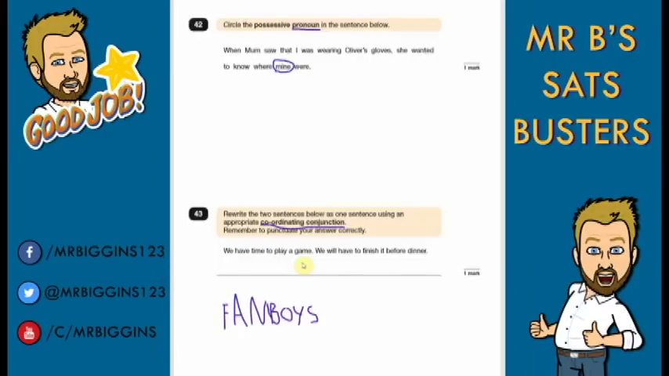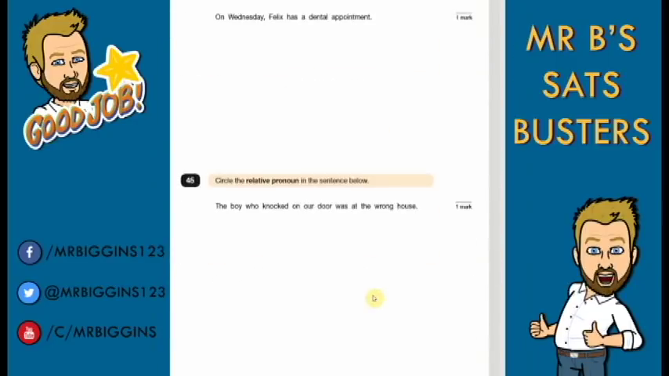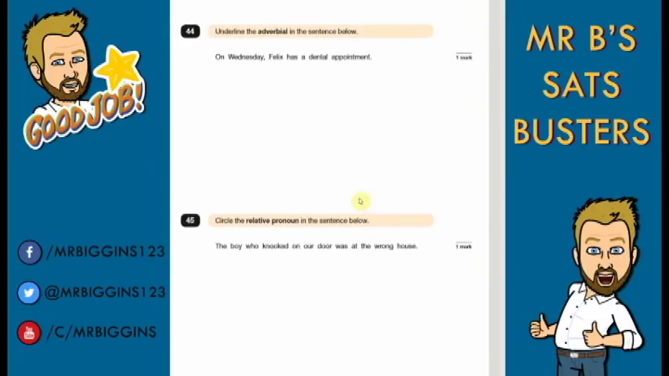We have time to play a game, we will have to finish it before dinner. So we would write that sentence, but we would put but in the middle. And remember we wouldn't need a capital for our we because it wouldn't be a new sentence now. It says remember to punctuate your answer correctly, so remember your capital at the start, your full stop at the end. Apart from that, everything should be good.